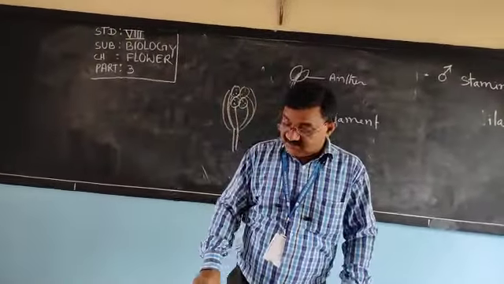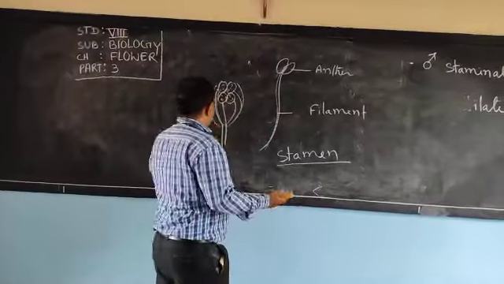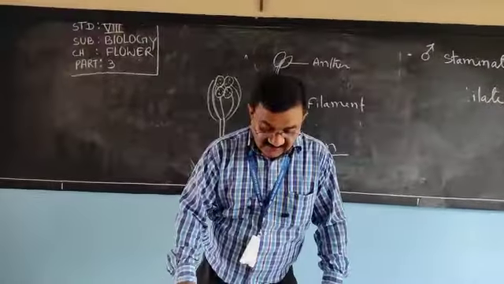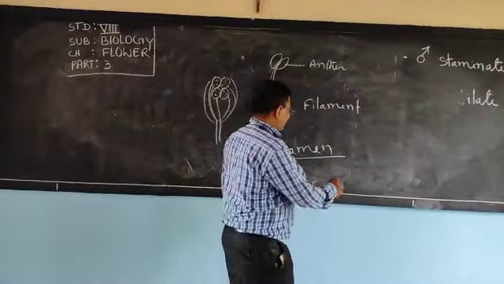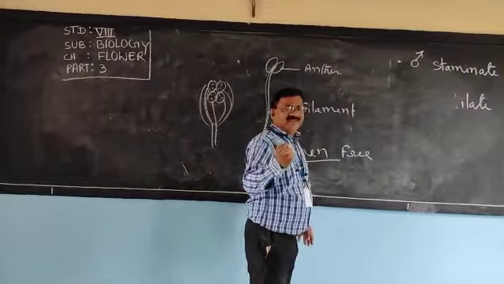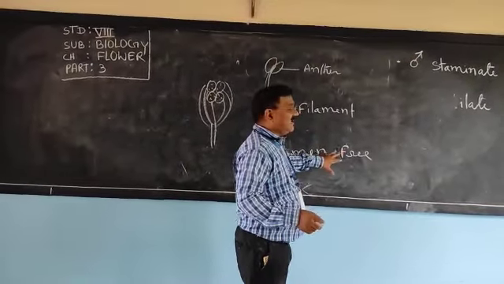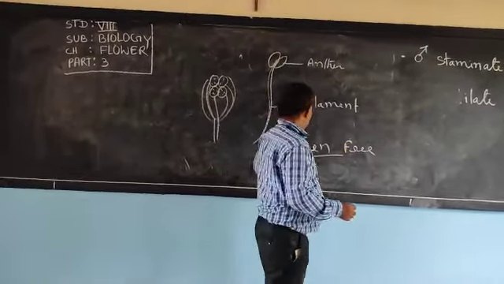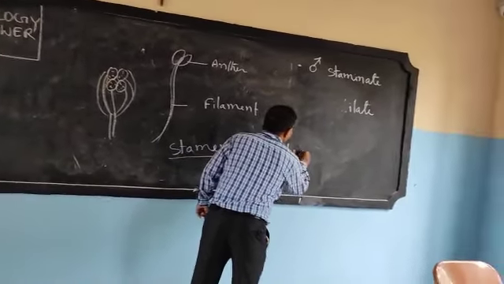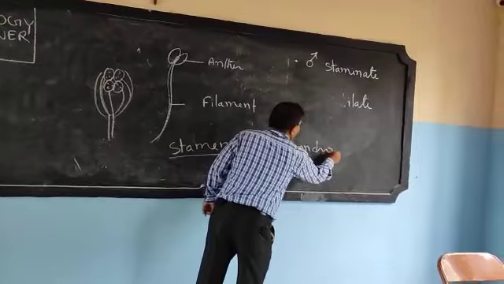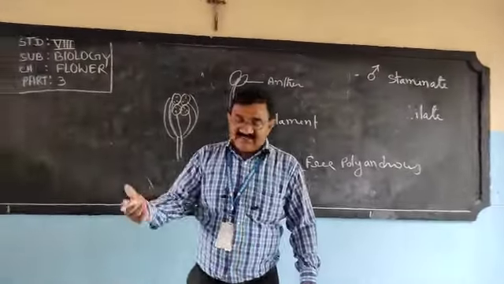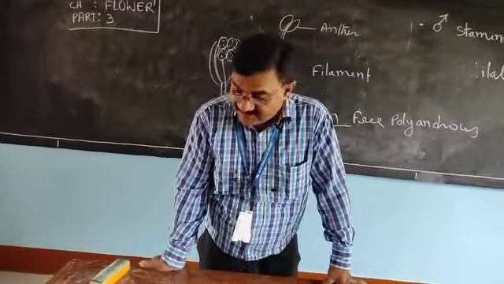Don't use this word. If the stamens are free, then what is called? Polyandrous. Stamens free. Androus means androecium. Don't write polystaminate. Stamens free, polyandrous. And stamens may be united.